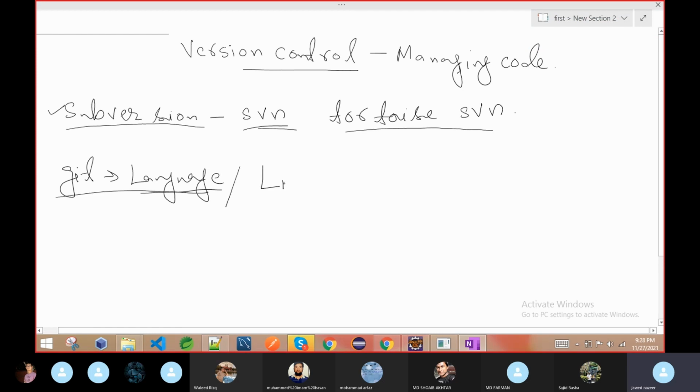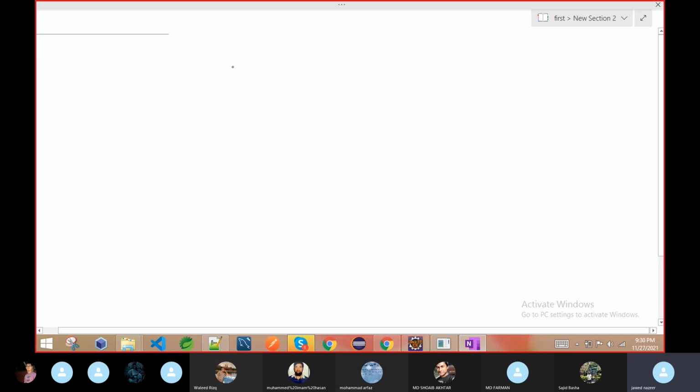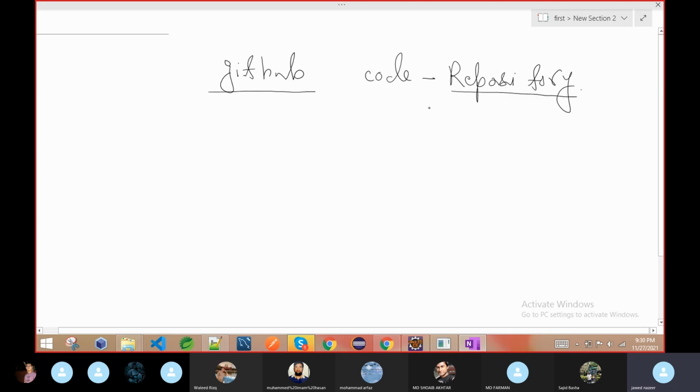This was developed by Linus Torvalds. Git Bash, GitHub is the place where we are keeping our code. So it is also called a repository, meaning where we are keeping our code. It is not like a simple folder where we are keeping things. We have so many options.